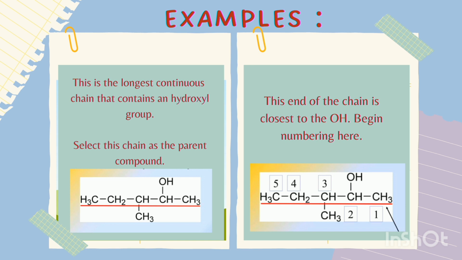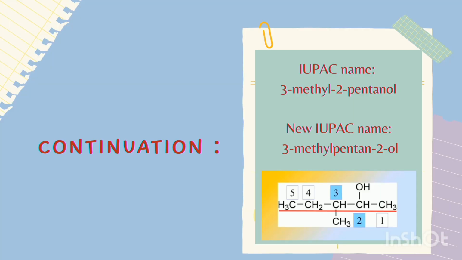Finally, name each alkyl branch and number its position, so that the IUPAC name of this alcohol is 3-methyl-2-pentanol, and the new IUPAC name is 3-methylpentan-2-ol.